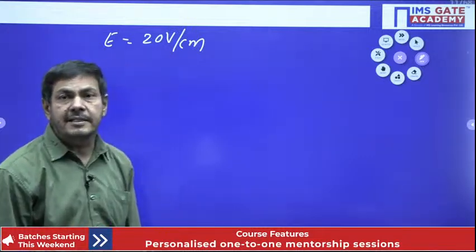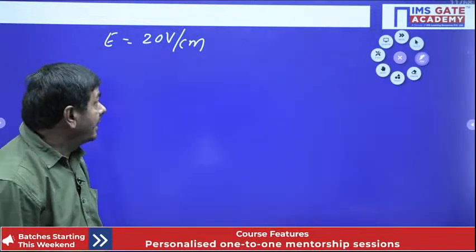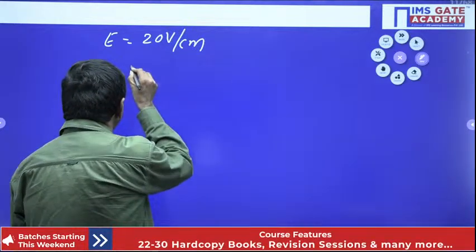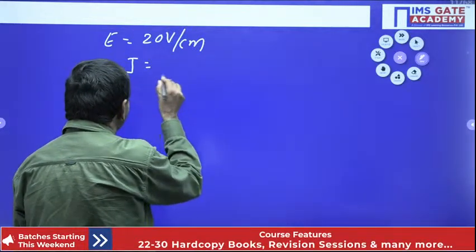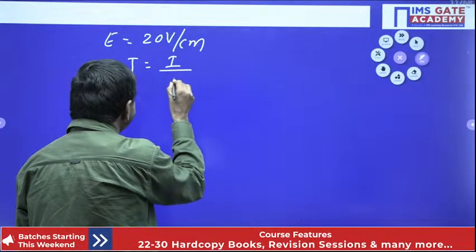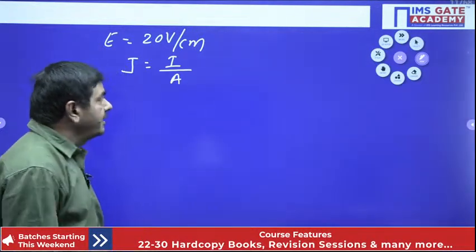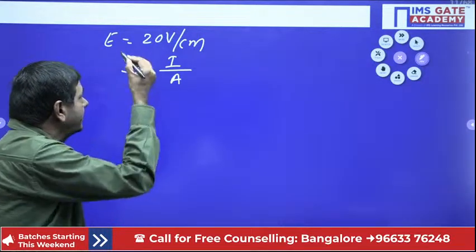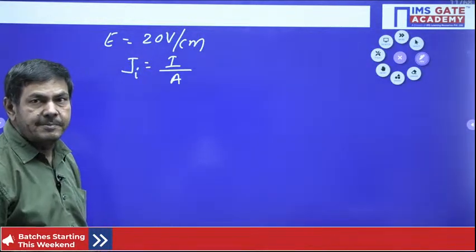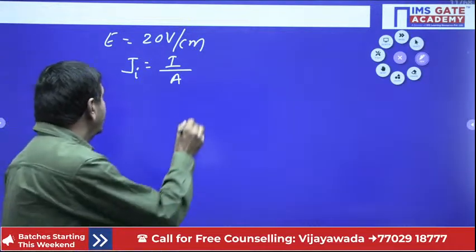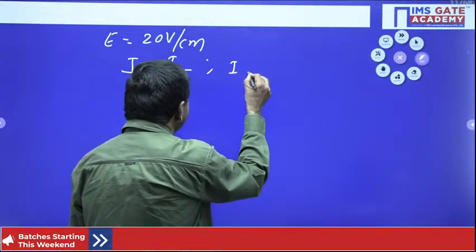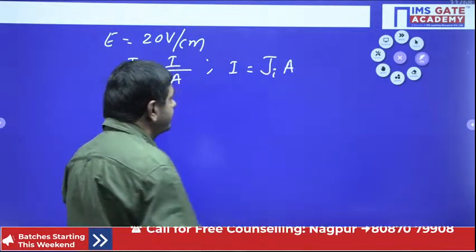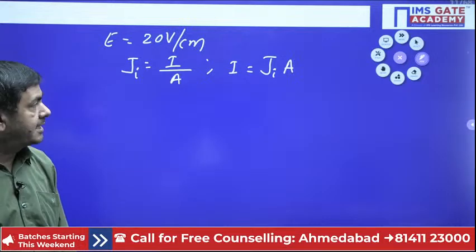How can we determine the current here? The current I can get from the current density. Current density equals current by area, which is the current density in the intrinsic semiconductor. So current equals J into A, current density in the intrinsic semiconductor into area. If I know the current density, I can determine the current.